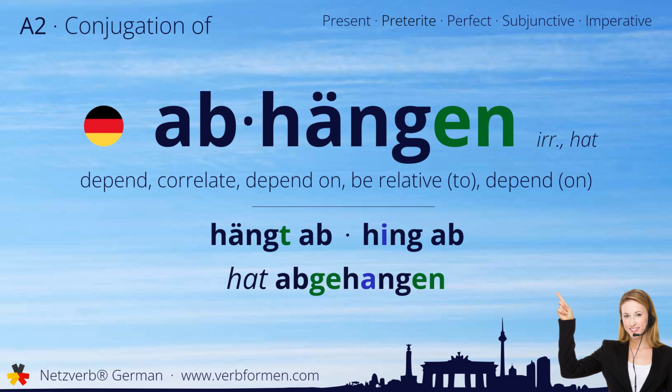Today we're going to learn how to conjugate the German verb abhängen. Watch and listen to the forms carefully. Let's start with the stem forms. Hängt ab, hing ab, hat abgehangen.